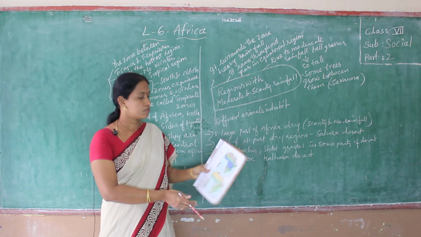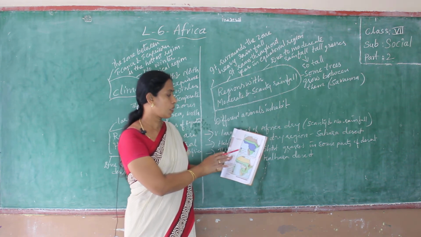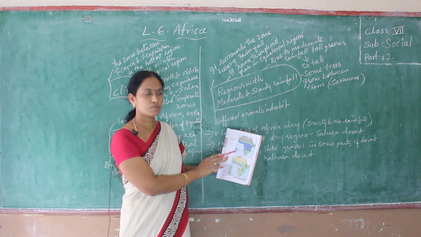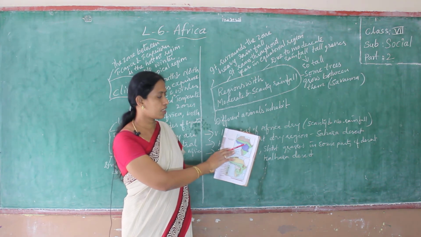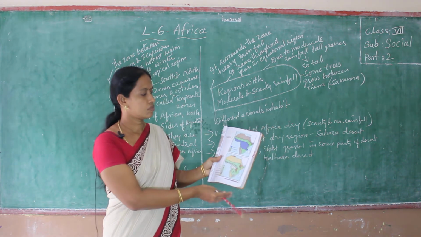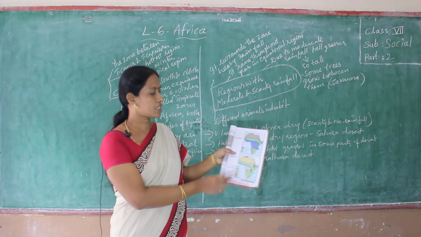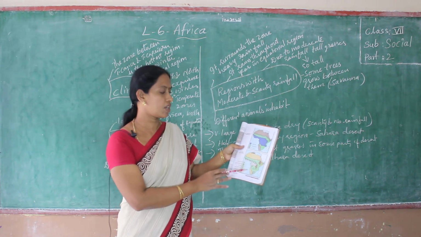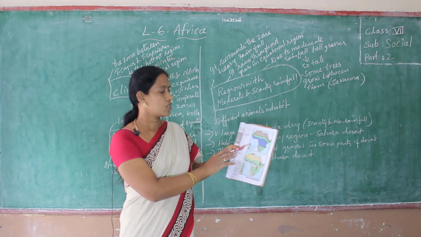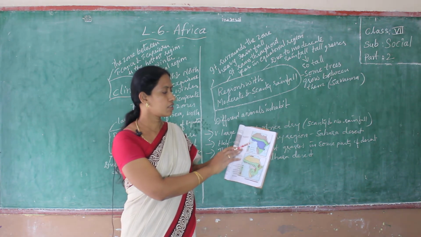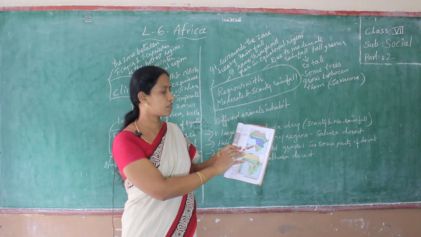See here, map 3. Open your textbook and see the maps given about rainfall and vegetation. This blue color indicates high rainfall, and this green color indicates medium rainfall.